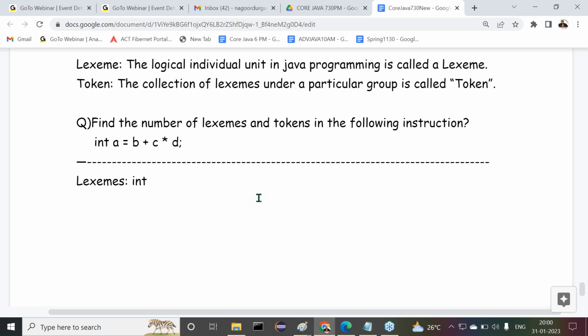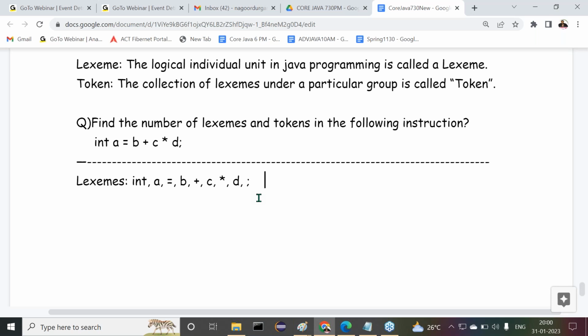First one is int, which is one logical unit. Then a is another logical unit. Equal is another one. Then b, plus, then c, then star, then d. After that, semicolon. Semicolon is also a lexeme.